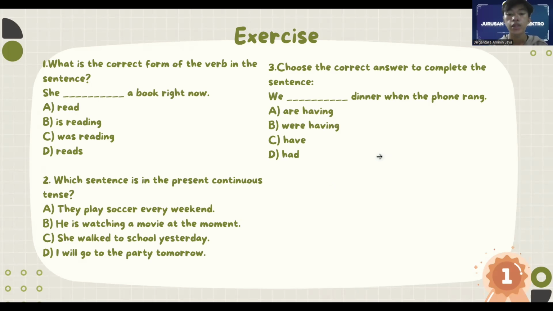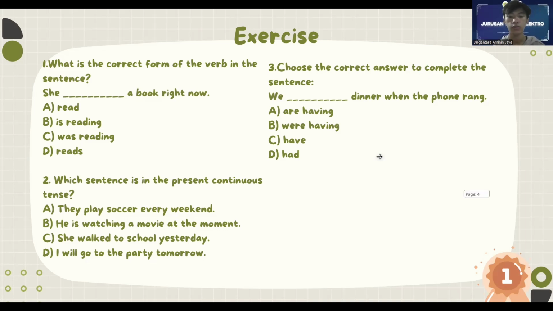Okay. The sentence uses the present continuous tense, which is to express actions that are taking place at the moment. The correct structure is to be plus verb ing. In this case, is is used because the subject is she. So the answer is B. She is reading a book right now.